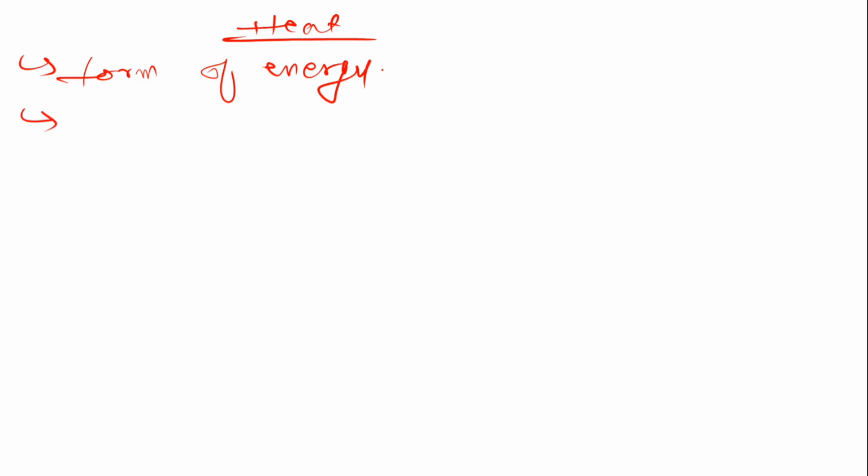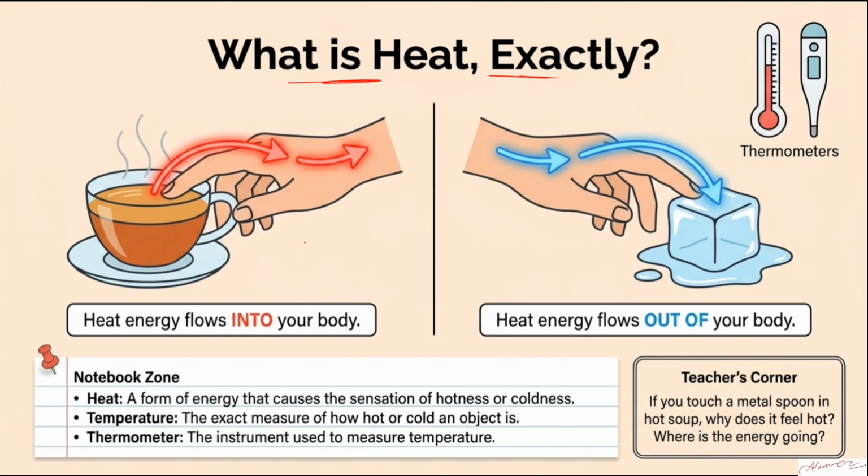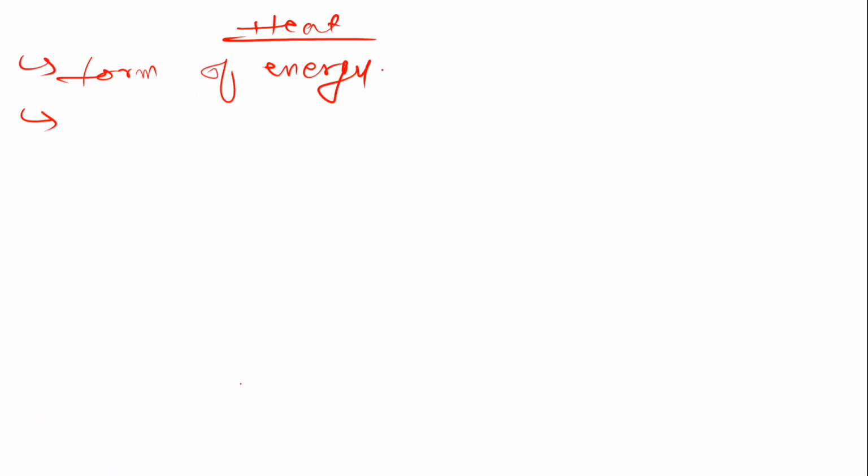So heat, first and foremost, is a form of energy. What form of energy? Which causes the sensation of hotness or coldness. You can write from here also: it is a form of energy that causes the sensation of hotness or coldness. What is temperature? What is a thermometer? We'll come to that. First, let us talk about heat.